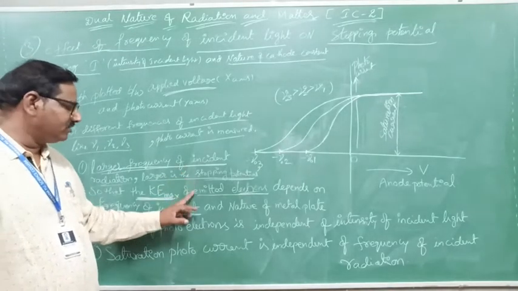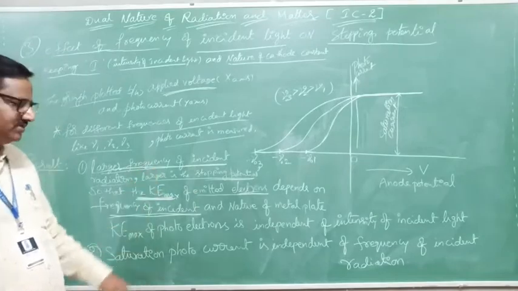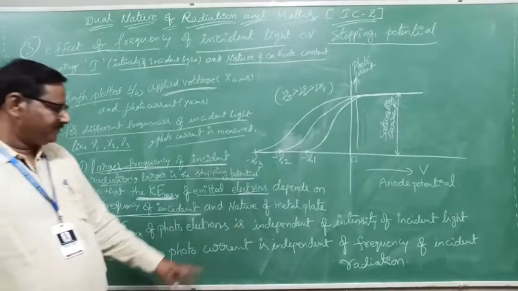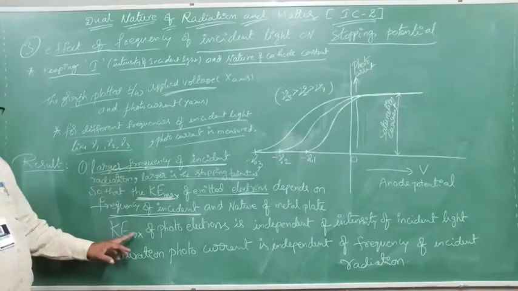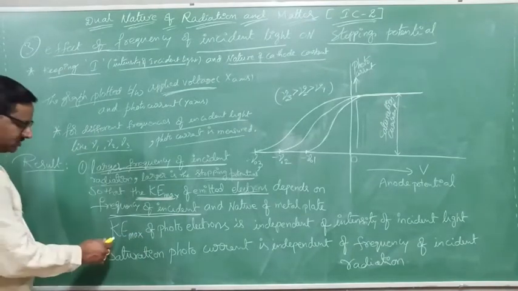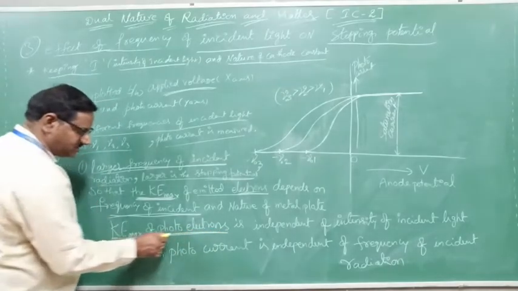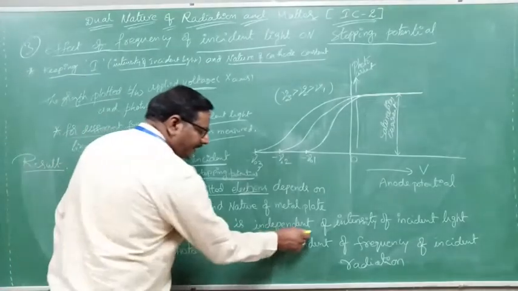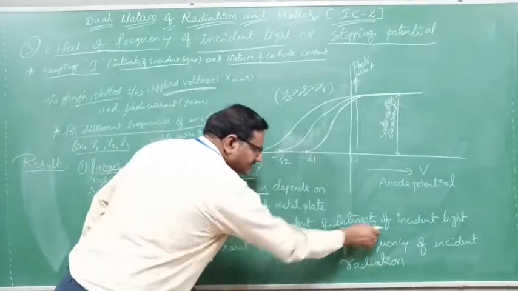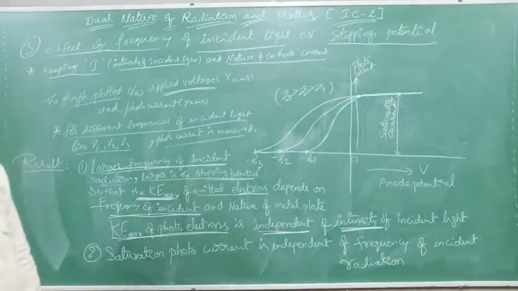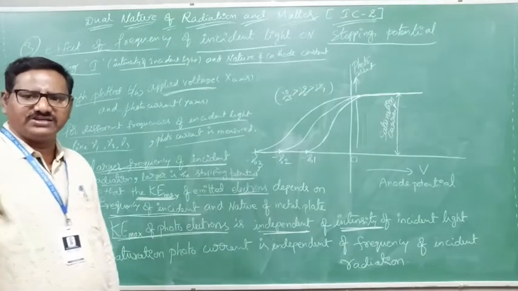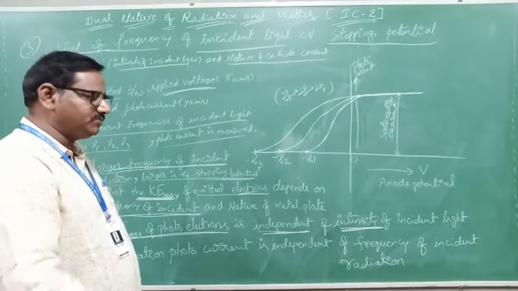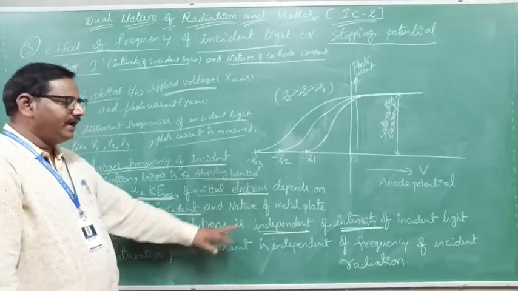Clear? The kinetic energy of photoelectrons is independent of the intensity of incident light. If intensity increases, kinetic energy does not increase. If I increase the intensity, K does not increase. Remember this point, most important, because of its independent character.